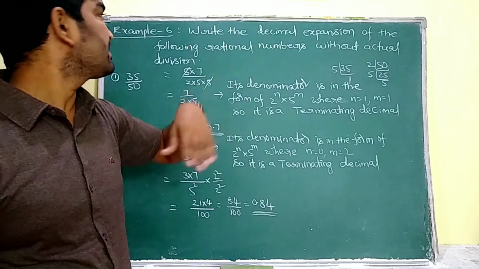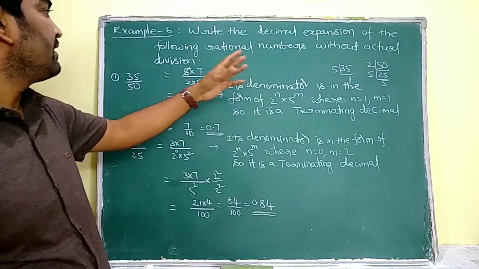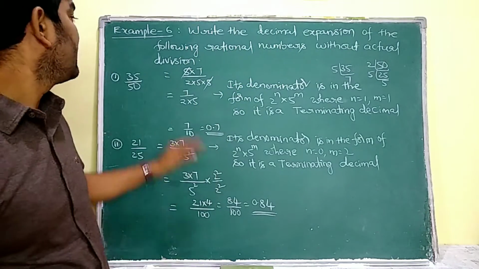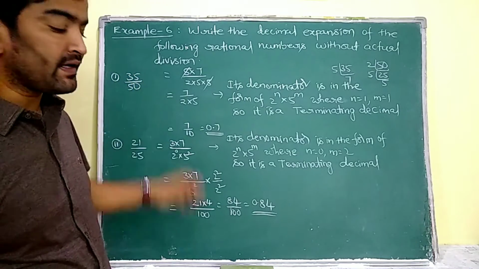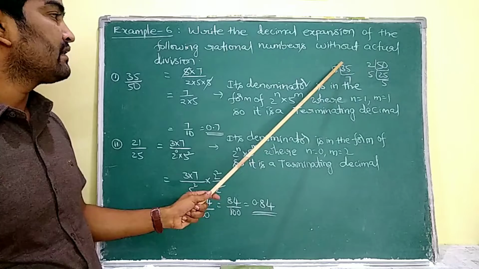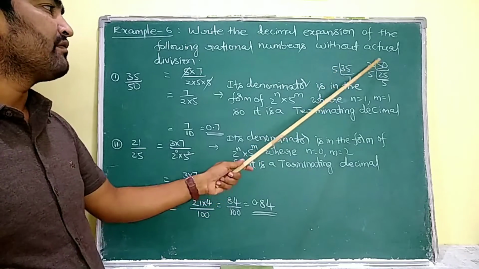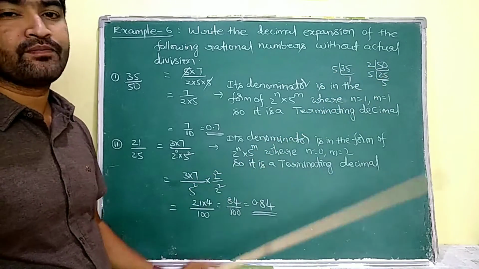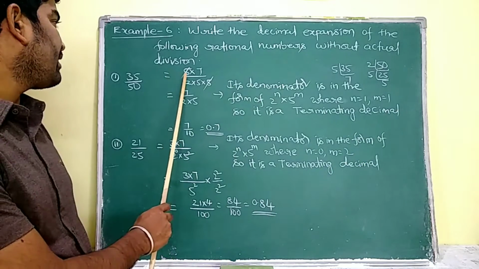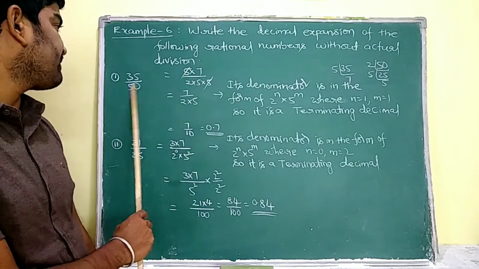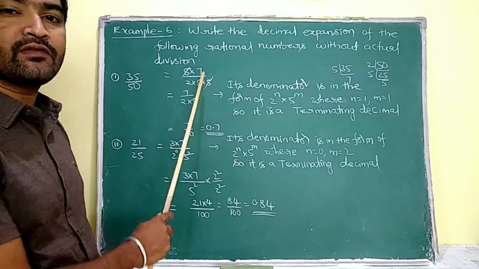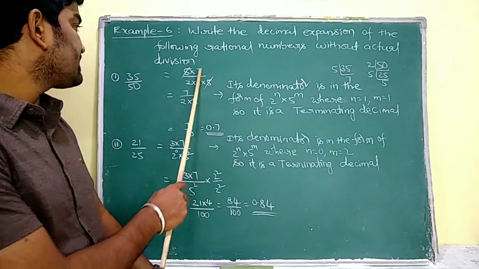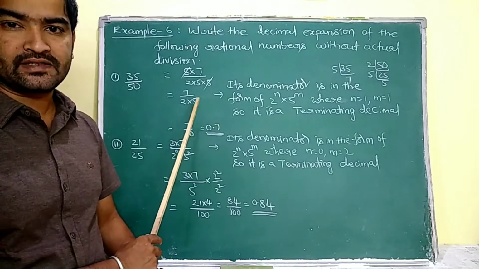See example 6. Write the decimal expansion of the following rational numbers without actual division is asking. The question number 1, 35 by 50. Firstly we have to prime factorize this 35 and 50. 35 means 5 into 7, 50 means 2 into 5 into 5. In the place of 35 I am going to write 5 into 7. In the place of 50 I am going to write 2 into 5 into 5. So here 5 and 5 are going to be cancelled. Then 7 by 10 is going to be the next value.